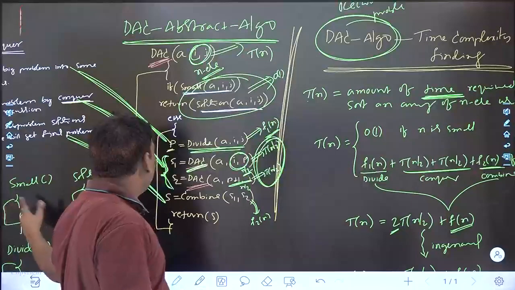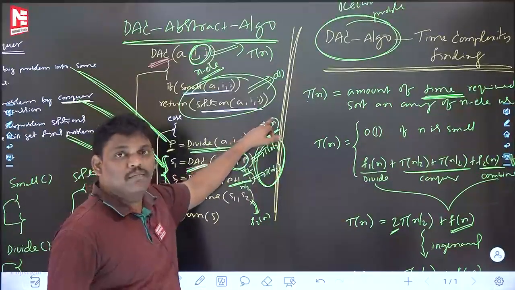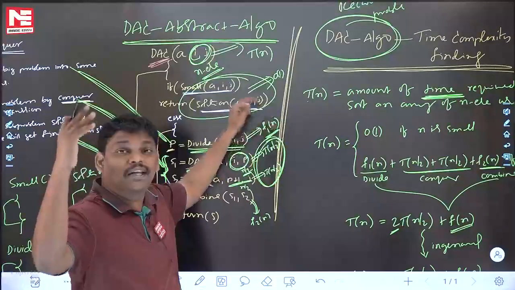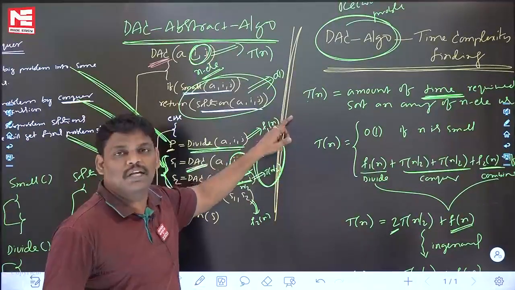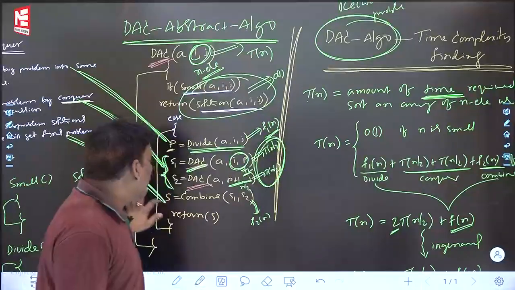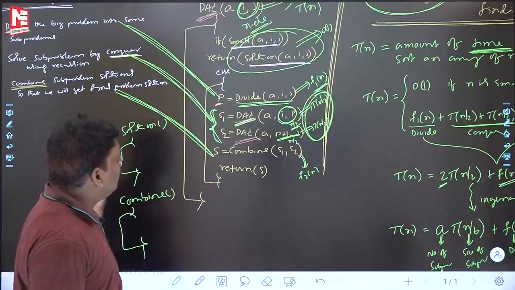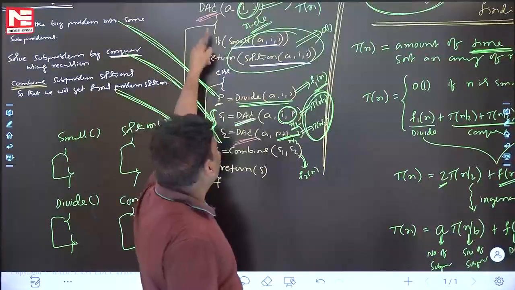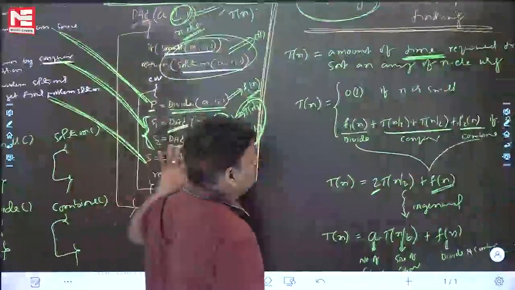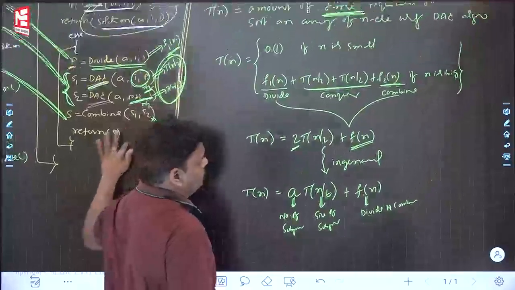Because I don't know what the code is, I gave some function name. I didn't return n square, I didn't return n, I returned some function name. That may be anything. Combine also is a function. Go inside and see the code. If no code is there, I return some function. So recursion, that is okay. Like that you solve it, you will get the answer.